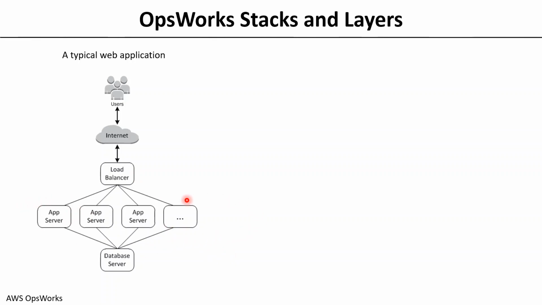These app servers can be in an auto scaling group, which will help you scale in and scale out depending on the load at that particular moment. And all these app servers will write data into the database server, right? So this is a very typical web application that any organization will have.